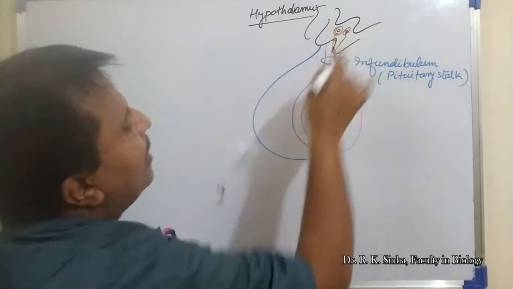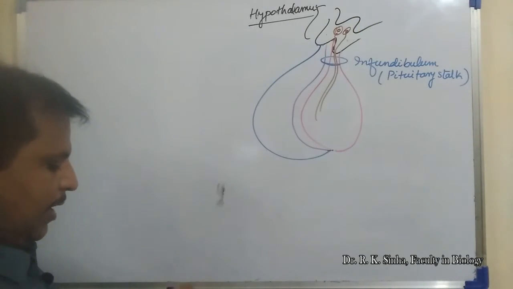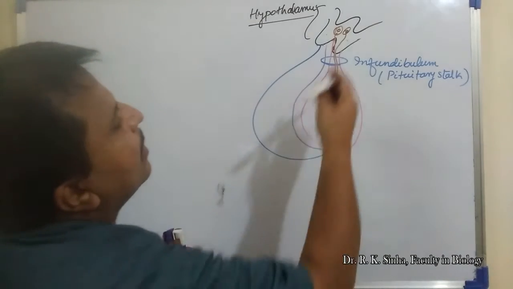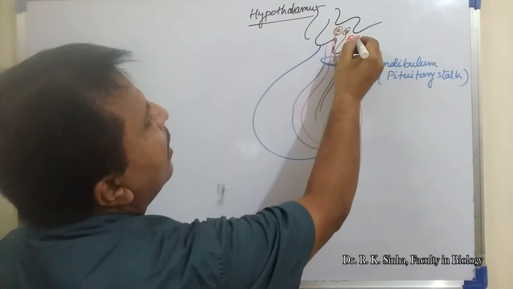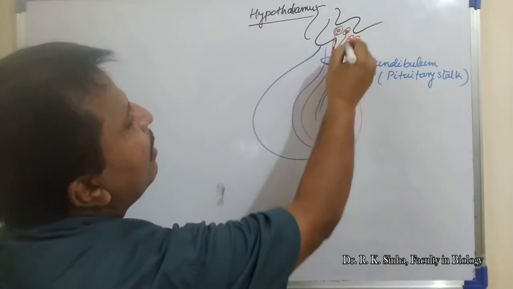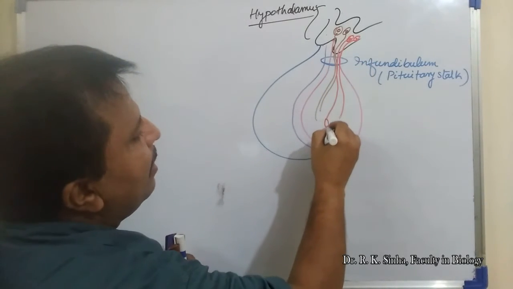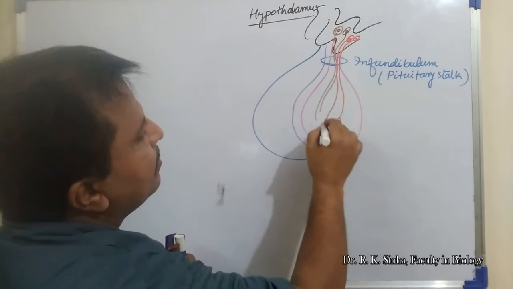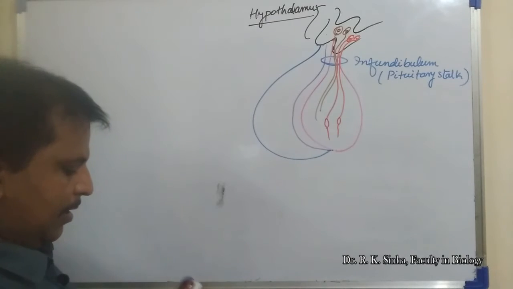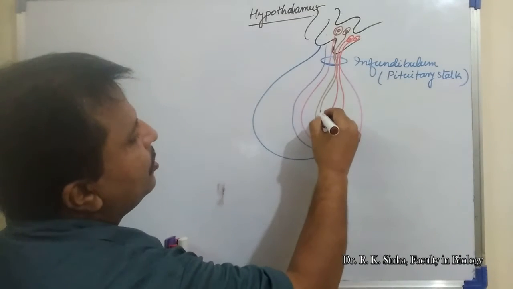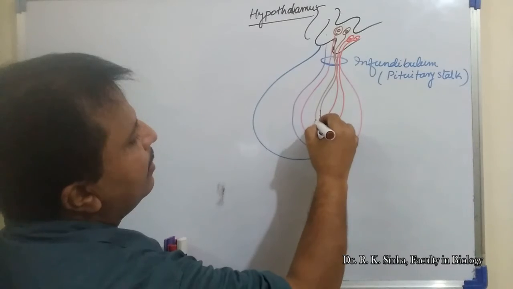We can write here a second neuroendocrine cell like this. This is another neuroendocrine cell that will also come here in this region, and these will form a structure. These are the structures of the neuroendocrine cells.